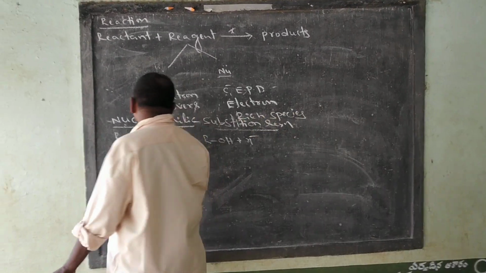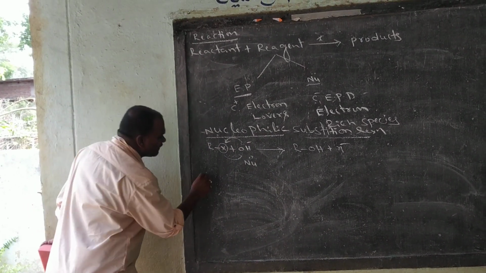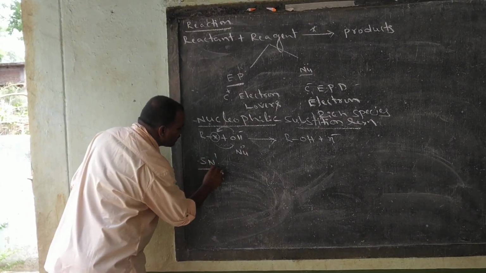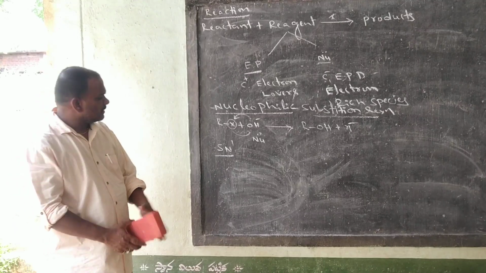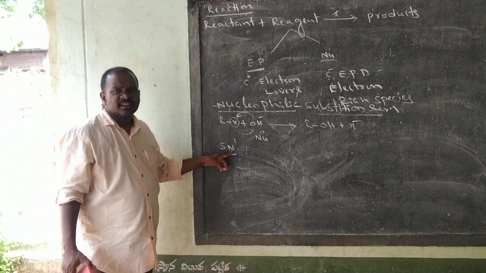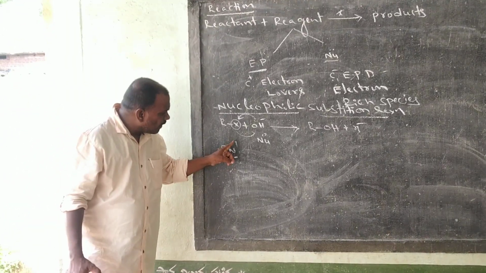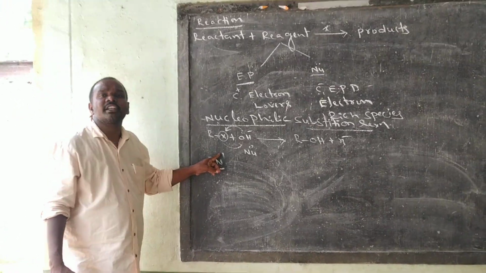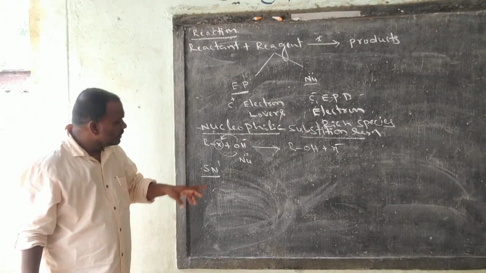Now I discuss about SN1 reaction. What is SN1 reaction? Nucleophilic substitution unimolecular reaction. What is the SN1 reaction?